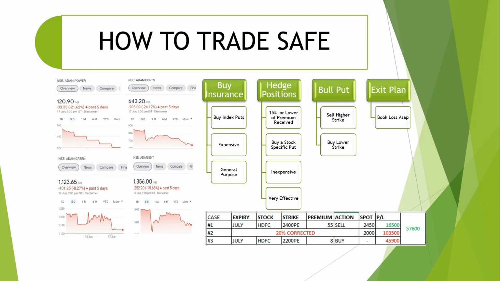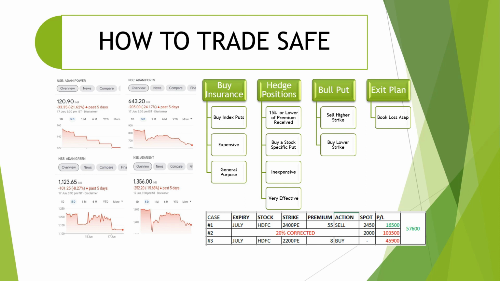Now, how to trade safe with these kinds of stocks? Let us say you consider all the stocks but you entered into some stock. Last week, Adani Group stocks corrected 20%, 24%, 15% or 8%.